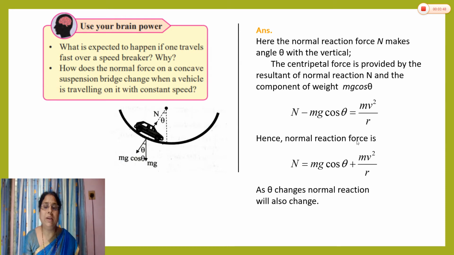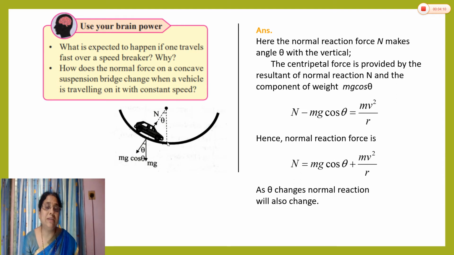Hence the normal reaction force is given by N = mg cos theta + mv²/r. Now the reaction force depends on theta also. The cos theta term appears in the equation of reaction force. As theta changes, the normal reaction force will also change.